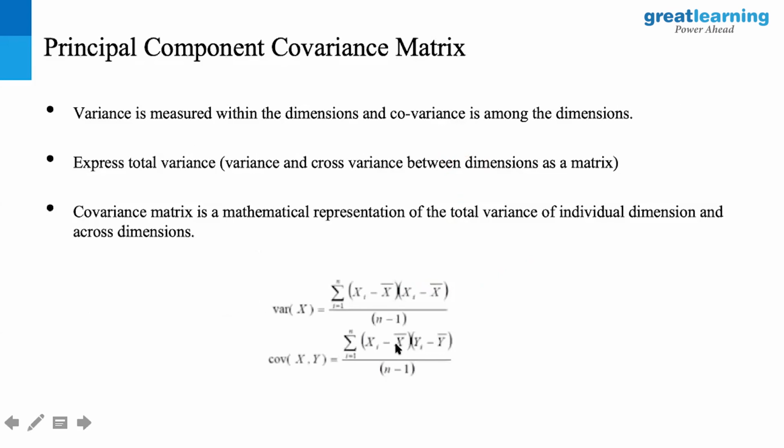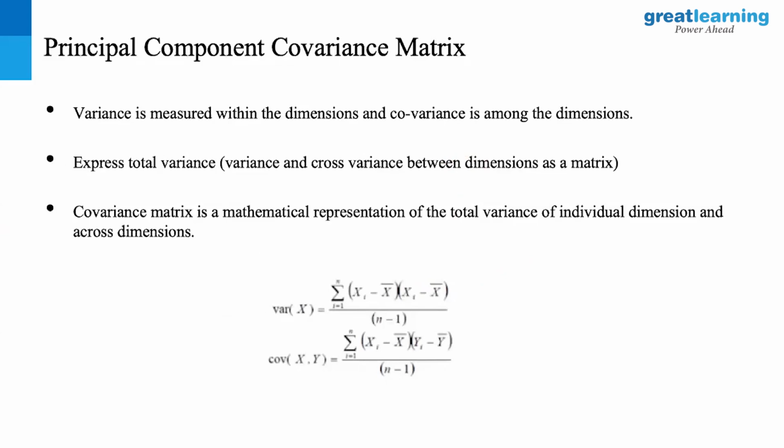Now, first, I'm going to measure the variance within the dimensions and the covariance among the dimensions. If I want to talk about total variance and covariance, it's a very simple formula. The variance is the sum of (xi minus x bar) times (xi minus x bar), which is nothing but (x minus x bar) the whole square. And the covariance between two variables is the sum of (x minus x bar) times (y minus y bar), divided by n minus 1. So it's kind of an average value, right?